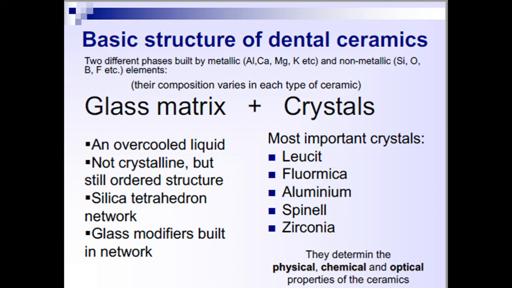And ultra low fusing, that is less than 850 degrees centigrade. Even these can be used for layering the metal crowns or porcelain jacket crowns. So according to four different fusion temperatures, high fusing, medium fusing, low fusing and ultra low fusing, depending upon what type of material we fuse at that particular temperature, these ceramics can be classified.